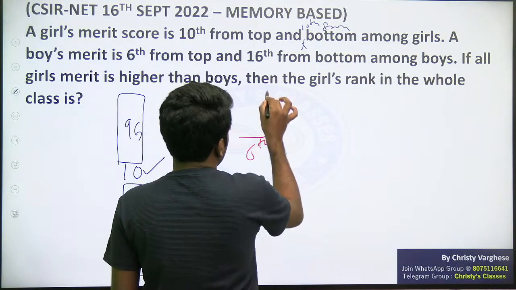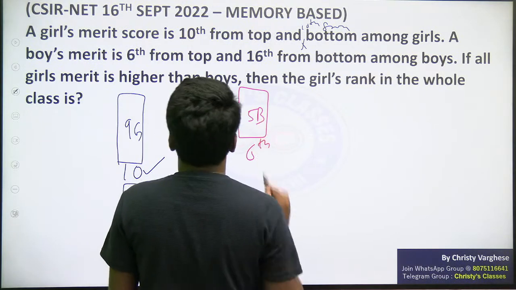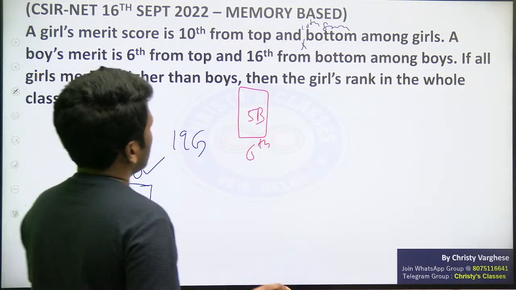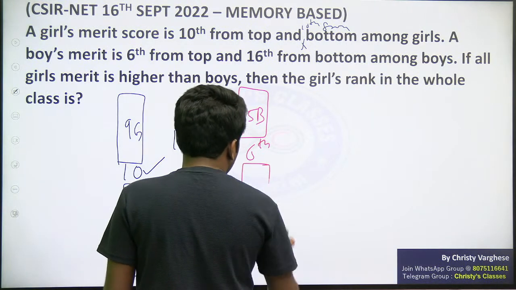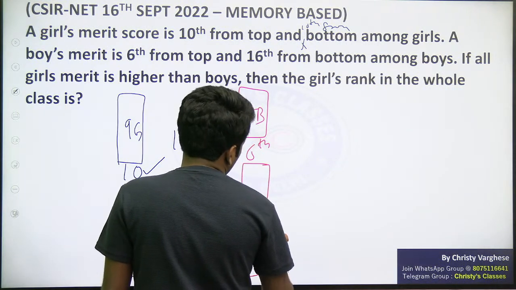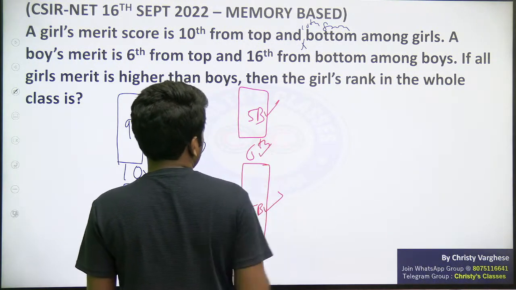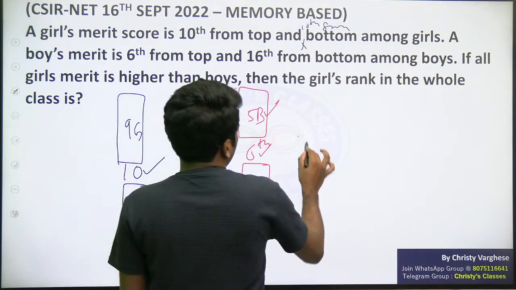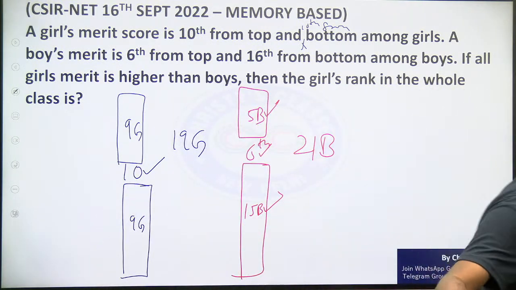Similarly, the boy's merit is 6th from the top. Sixth from the top means before him there are 5 people, 5 boys from the top among the boys. And 16th from the bottom means after him there are 15 boys. Are you all understanding? So 15 boys plus 5 boys plus the 6th boy that we are discussing about, 21 boys should be there. Are you agreeing, 21 boys should be there?